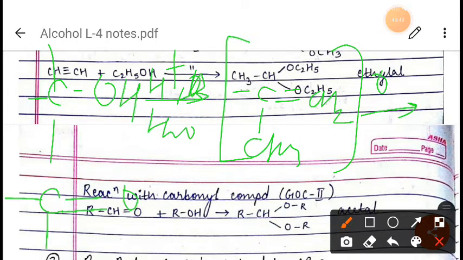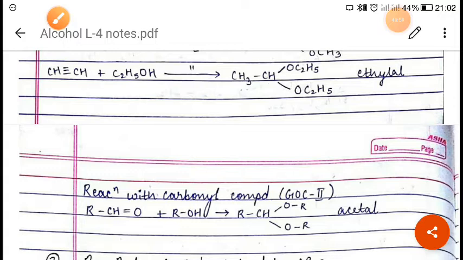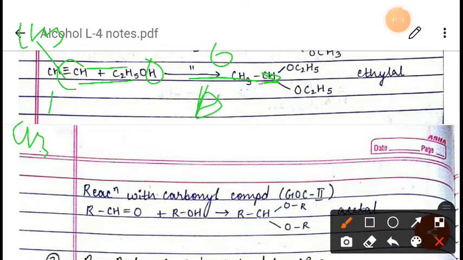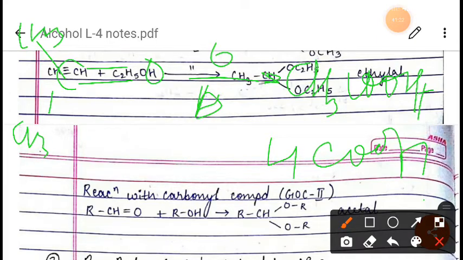It will form acetone, and in presence of HCOOH, if you further oxidize, it will form CO2 and H2. Okay, now the acetone which has formed here will further oxidize in presence of heat. If we are heating this, it will form what? Acetic acid, CH3COOH, plus formic acid, HCOOH. So I hope you have understood this, right?